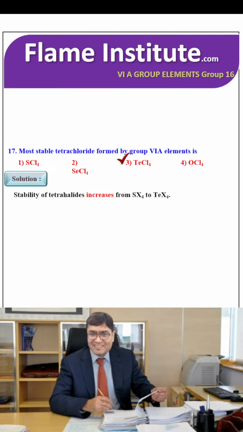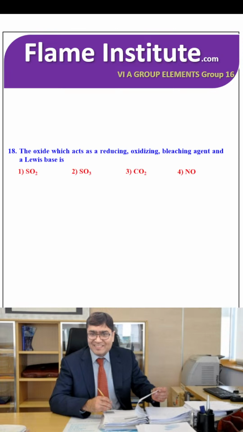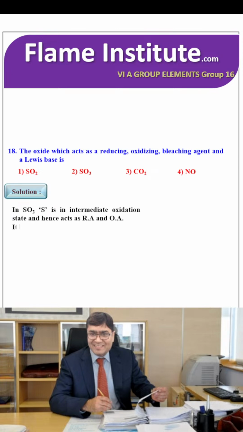So TeCl4 is the right option. The oxide which acts as a reducing agent, oxidizing agent, bleaching agent and a Lewis base is SO2, SO3, CO2 or NO. In SO2, S is in an intermediate oxidation state and hence acts as a reducing agent and oxidizing agent, and it bleaches due to reduction. So SO2 is the right option.